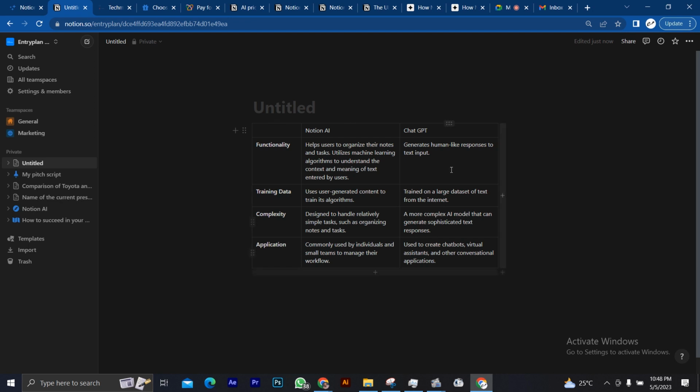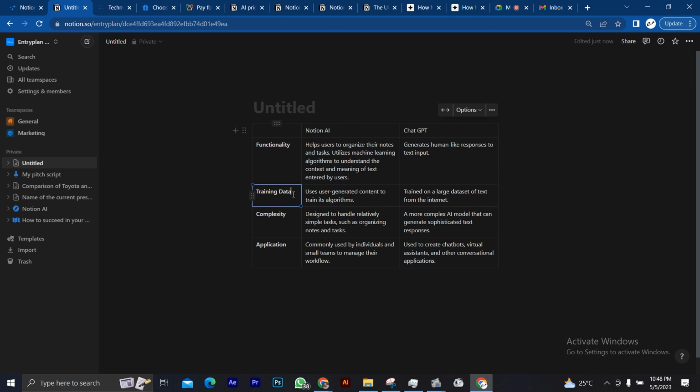But let's look at what it's actually telling us. Functionality. Notion AI helps users to organize their notes and tasks. It utilizes machine learning algorithms to understand the context and meaning of text entered by users, while ChatGPT generates human-like responses to text that you input. But this one makes you understand the context and the meaning of what you actually asked it.